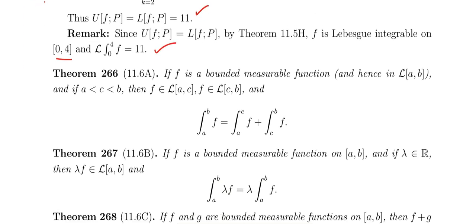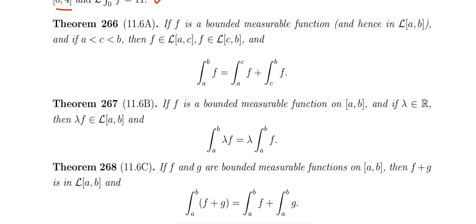And f is a bounded measurable function. Bounded measurable function means f is Lebesgue integrable. Am I correct? We just saw this result. If f is a bounded measurable function, then f is Lebesgue integrable on a, b. If c lies between a and b, then f is Lebesgue integrable on a, c and f is Lebesgue integrable on c, b. We would have seen a similar result for Riemann integrable functions too. So that is the result.